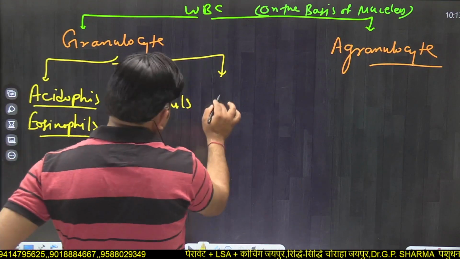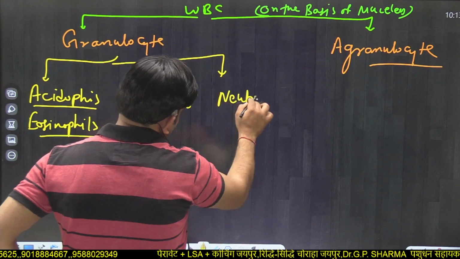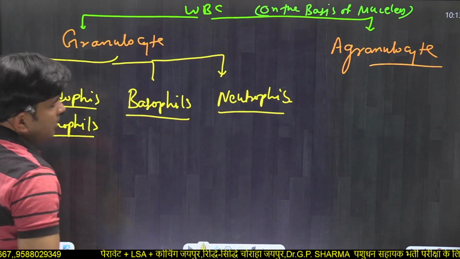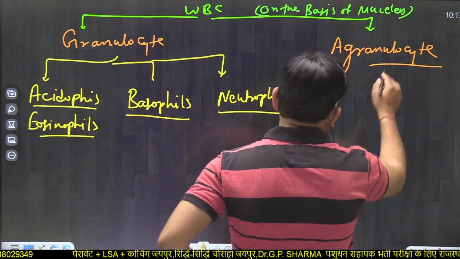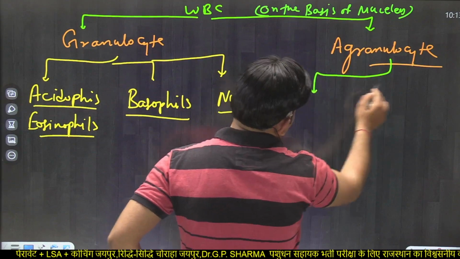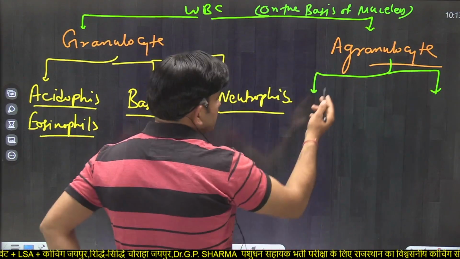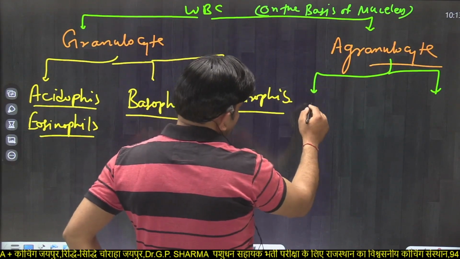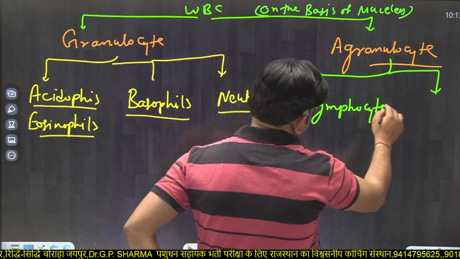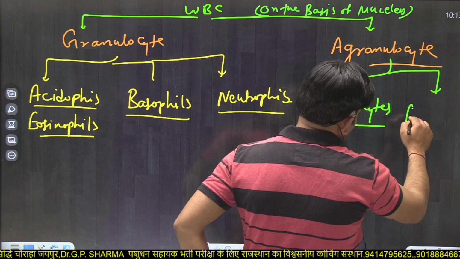And the third is neutrophils. Now, agranulocytes are further divided into two types. One is lymphocytes and another is monocytes.